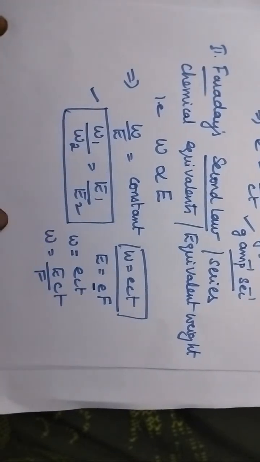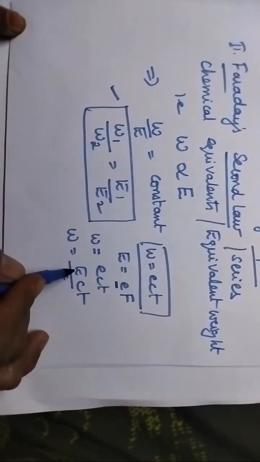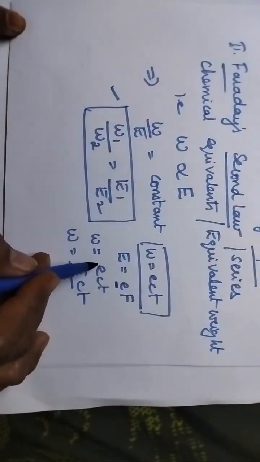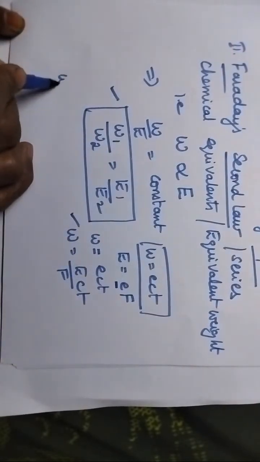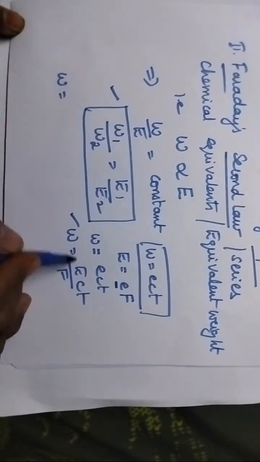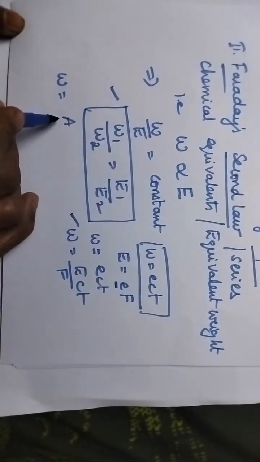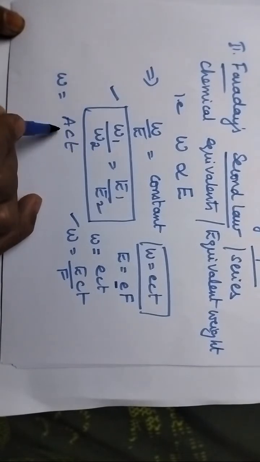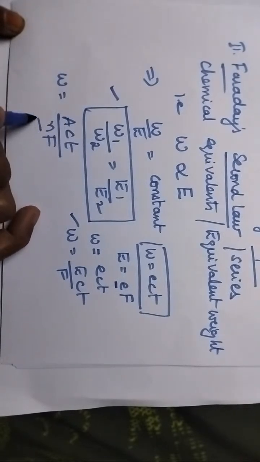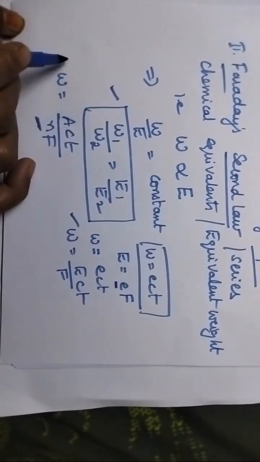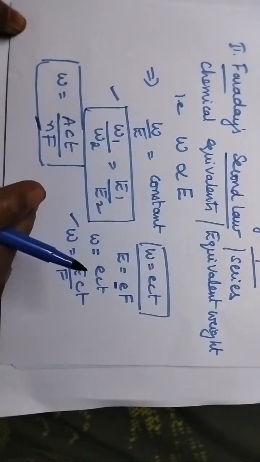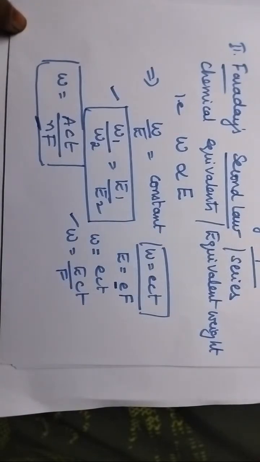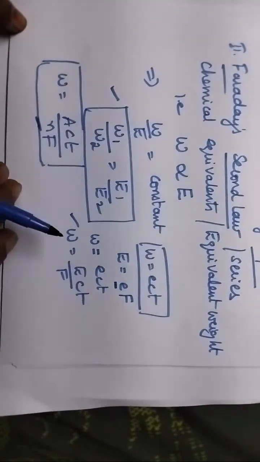So whenever the equivalent weight of the substance is given, not the chemical equivalence, then you have to use this expression. Otherwise, if you know only the atomic weight, equivalent weight can be obtained by dividing atomic weight by valency. There you can use ACT by NF. N represents the valency, A represents the atomic weight. So by using these expressions, it is more convenient to get the answer for the given problems.